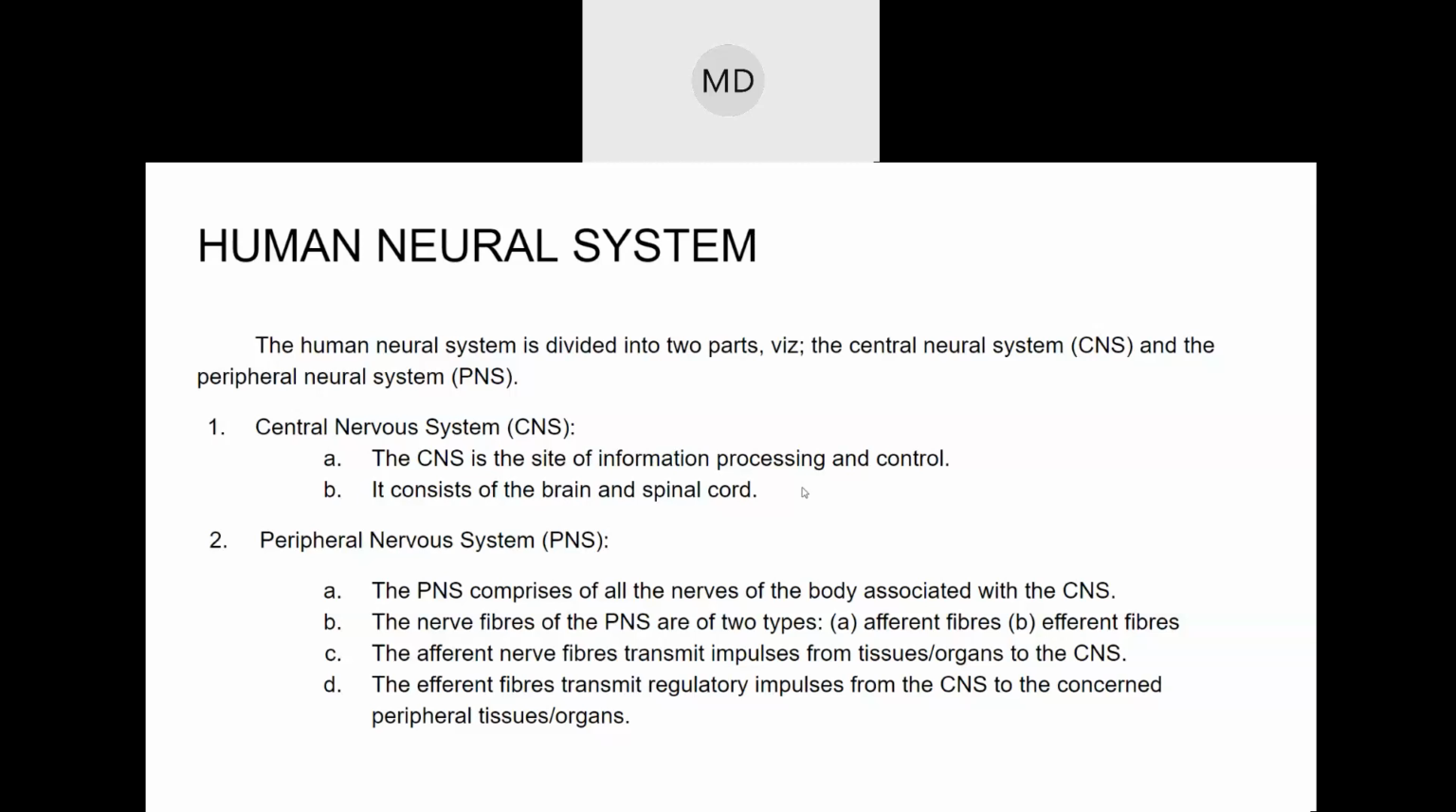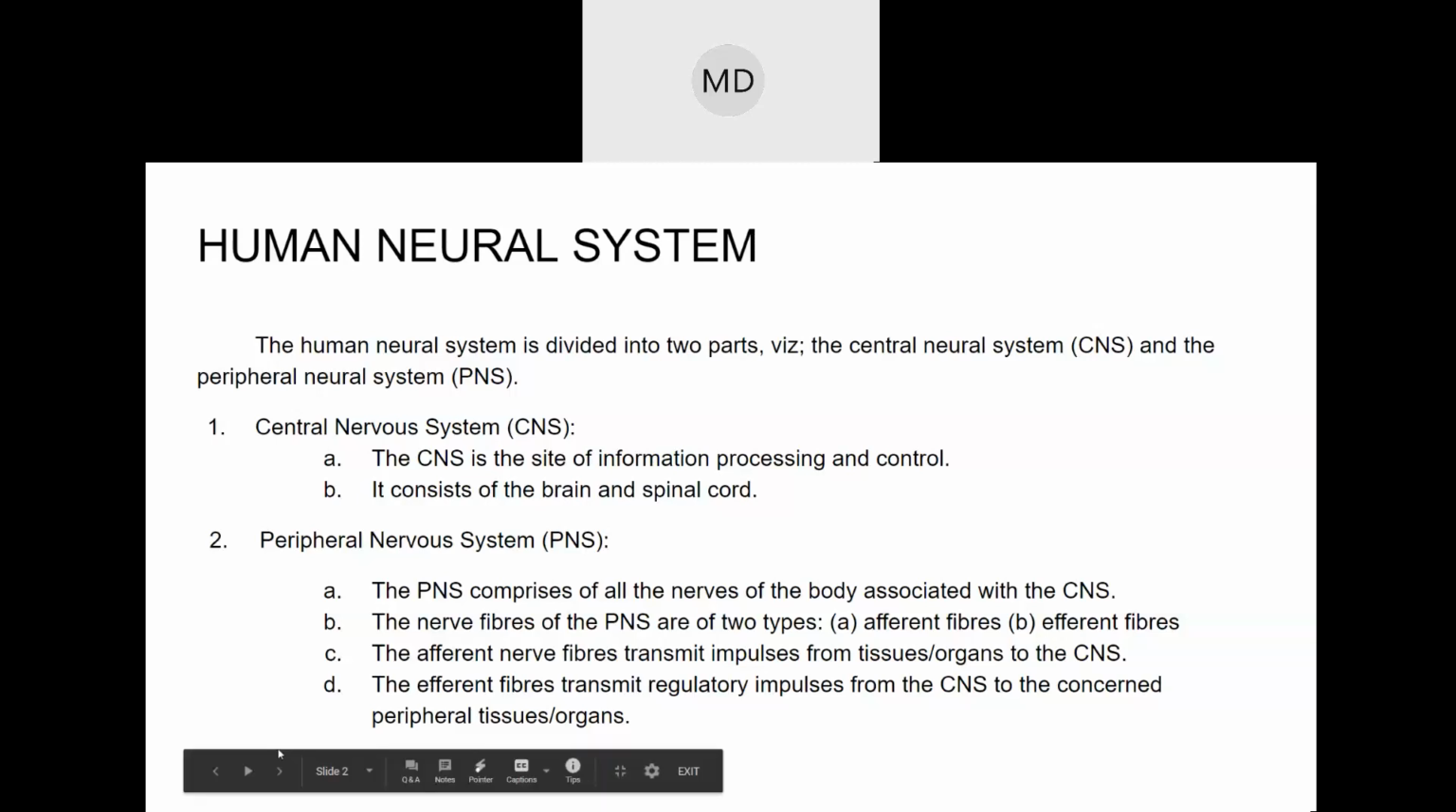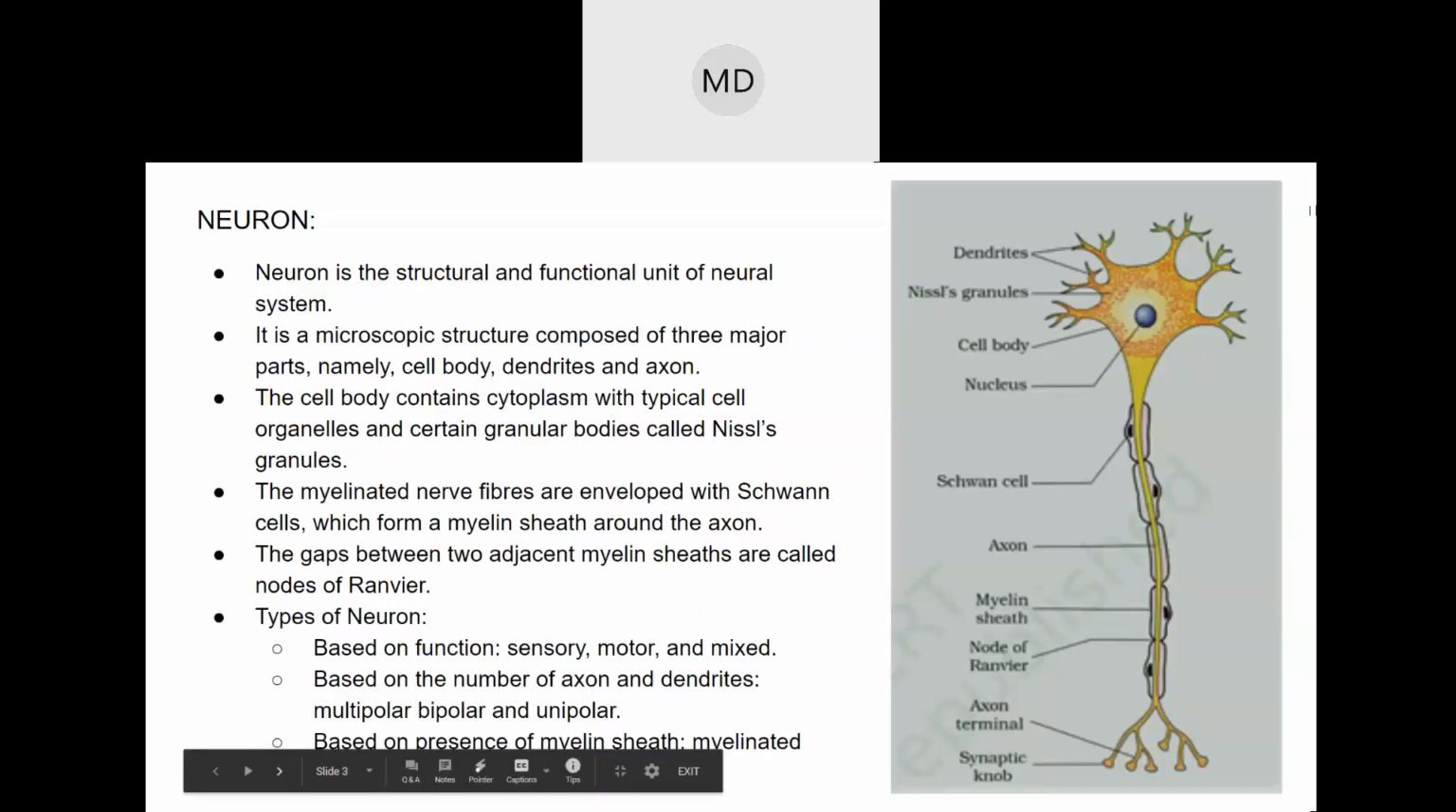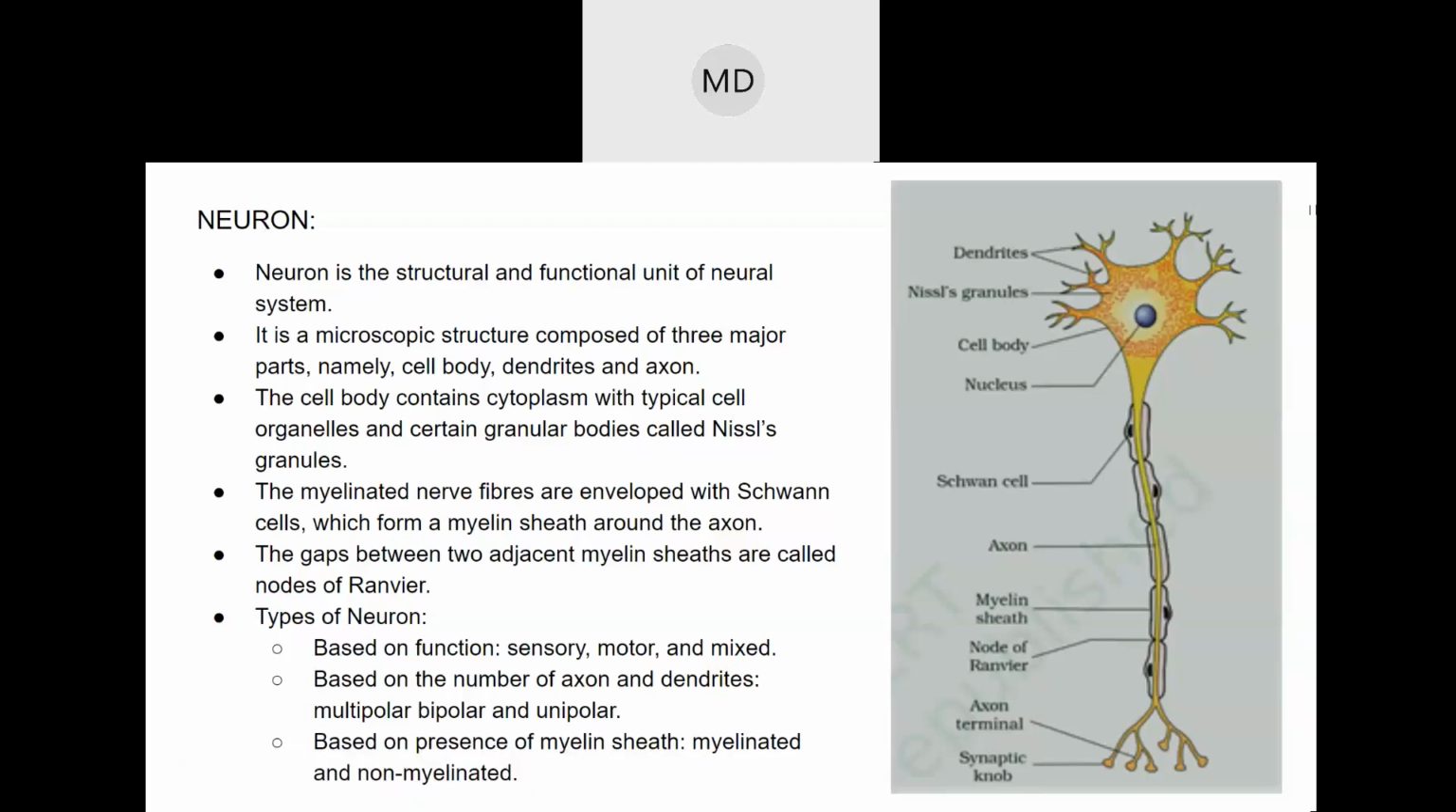Okay, so from this slide, you just need to remember the most important thing: the human nervous system is of two types, the CNS and PNS. The CNS consists of the brain and spinal cord, and the PNS consists of all the nerves. And the nerve fibers are of two types, afferent and efferent. Okay, next we will discuss neurons. Neuron or nerve cell, same thing.